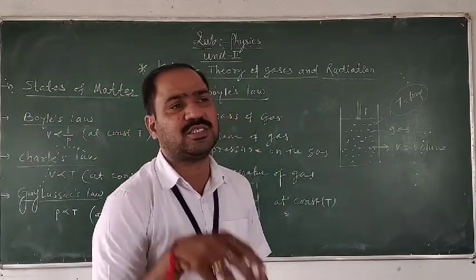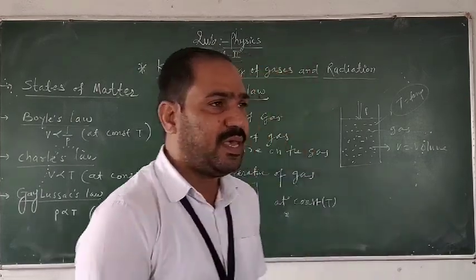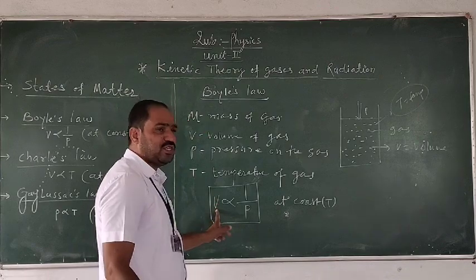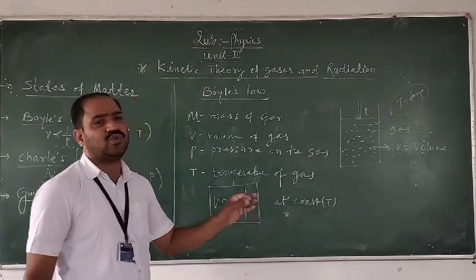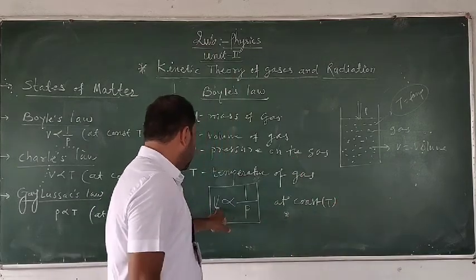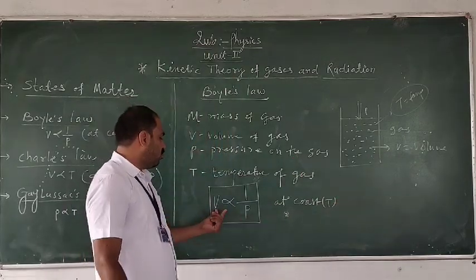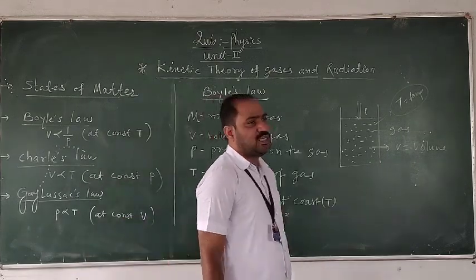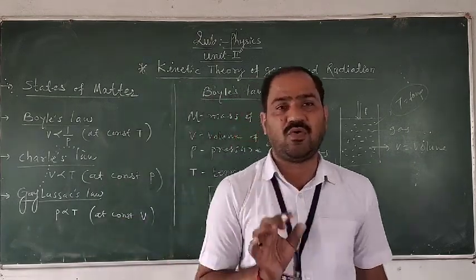If the temperature is kept constant, then for a given mass of gas, there is an inverse proportion between the volume of the gas and the pressure of the gas.